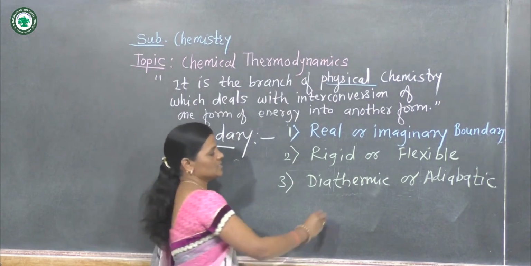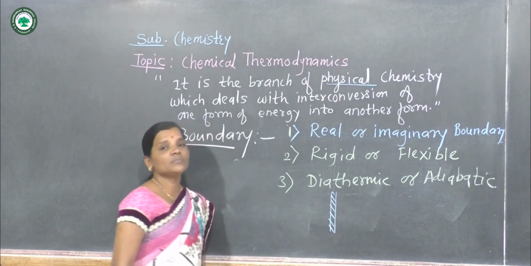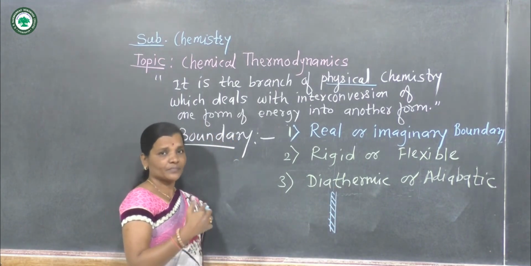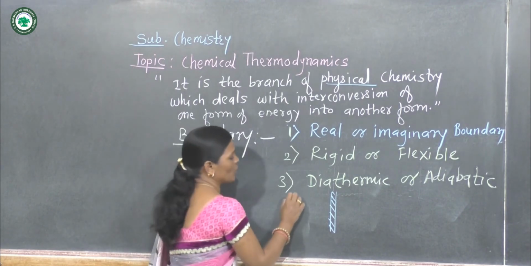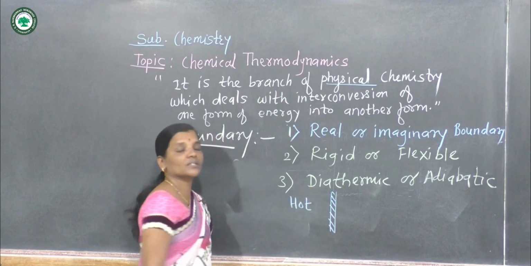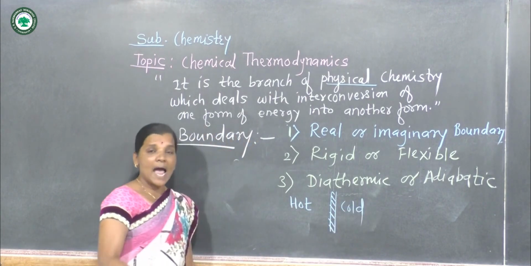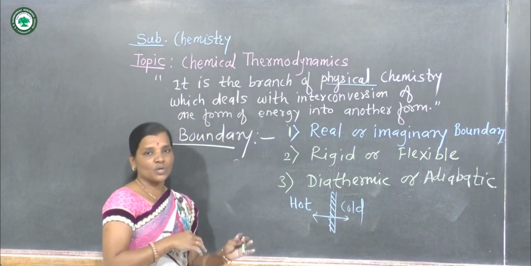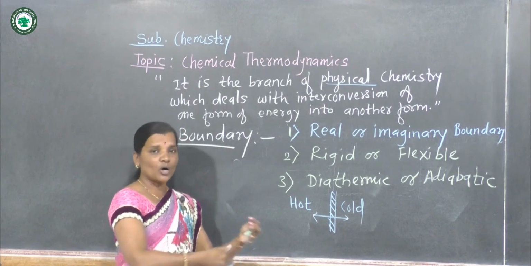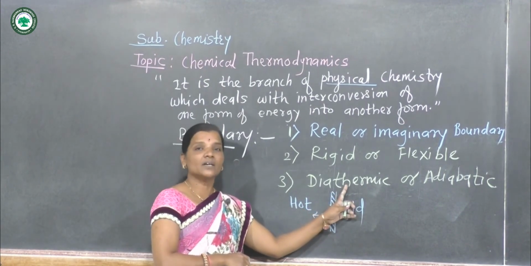For example, if we consider a system and that system is separated from the surrounding by a wall. If the system is hot and the surrounding is cold, and through this wall there is interconversion of hot energy to cold energy or cold energy to hot energy, then that boundary is called a diathermic boundary.